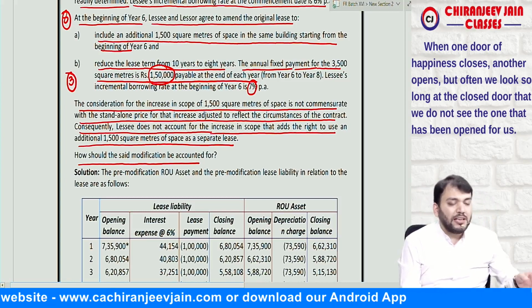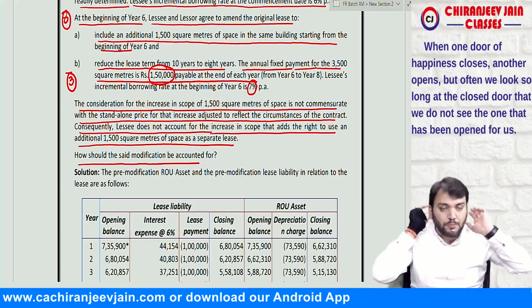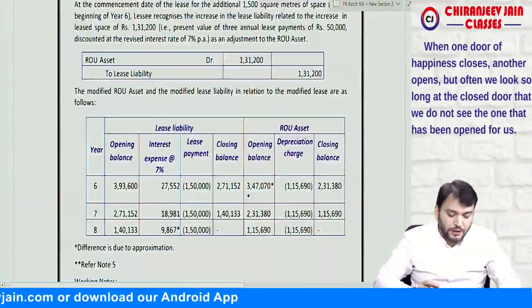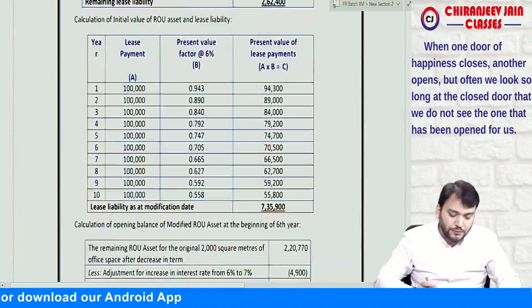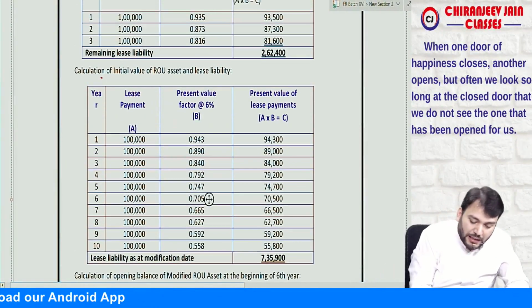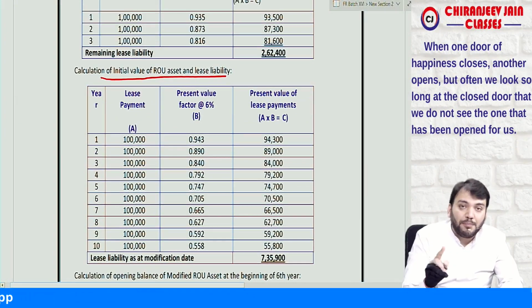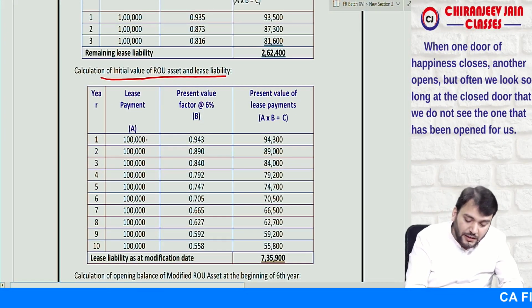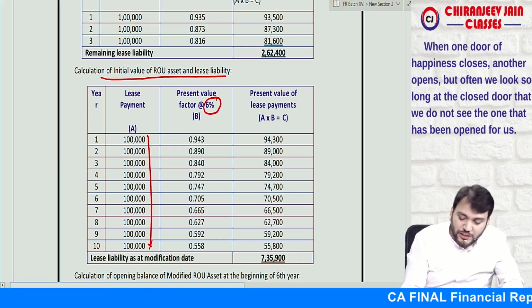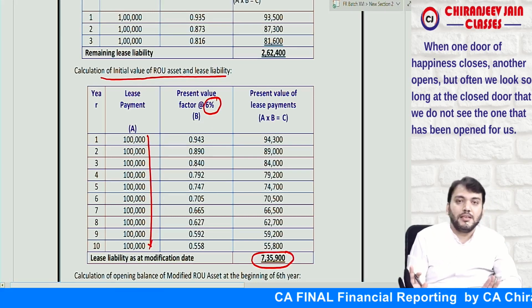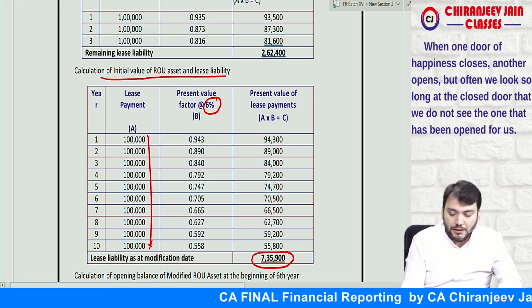So first we'll calculate the opening ROU asset and lease liability. So we'll do a working note. We'll find out the initial value of ROU asset and lease liability. That is 1 lakh payable at the end of each year for 10 years. You can see the lease payments discounted at 6%. So this is the lease liability and ROU asset at the beginning. This you understood?